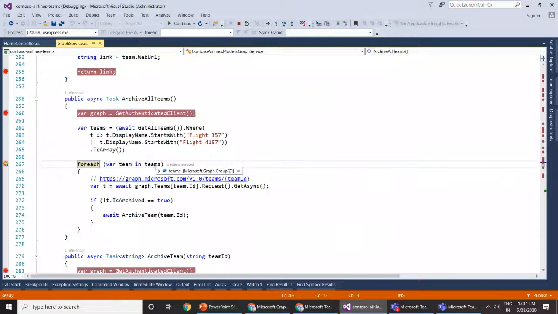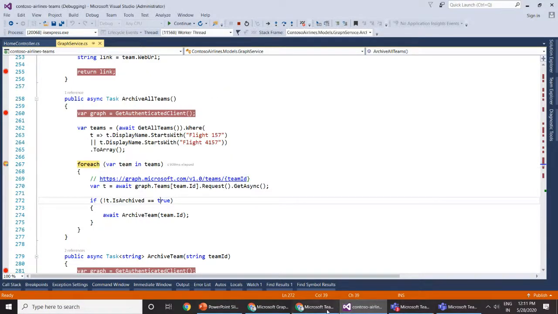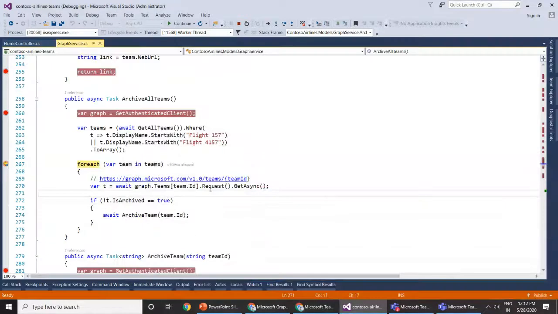Now that we have the teams here, we have two groups: one is for flight 157 and the other for flight 4157. So these are the two teams which we will be archiving now. For that purpose, we get to that particular team by using this Graph endpoint, team/team ID.